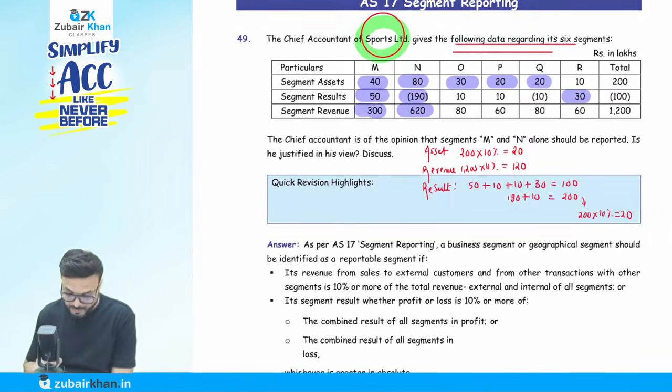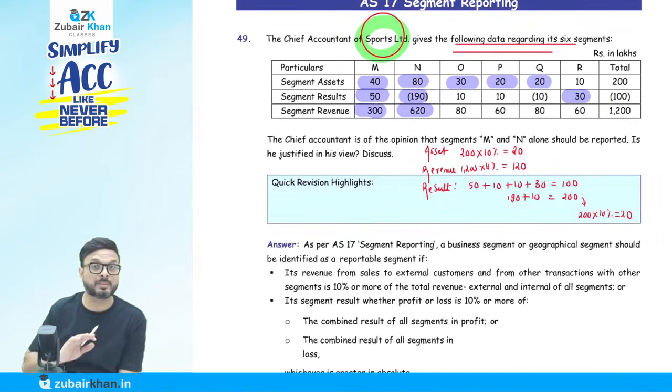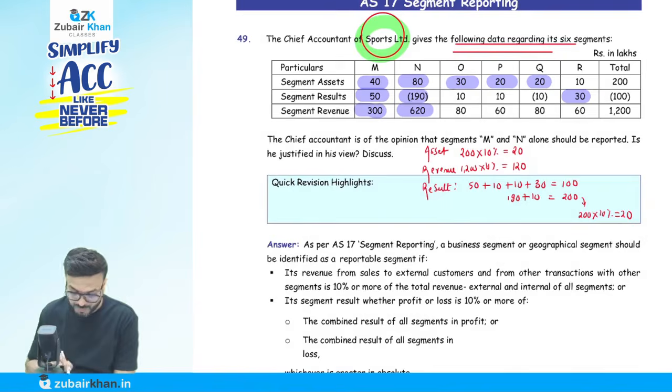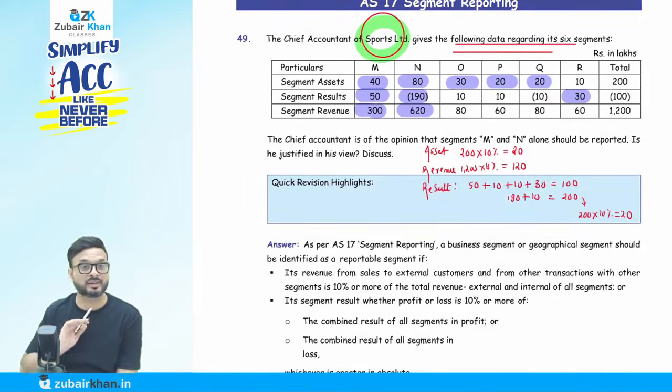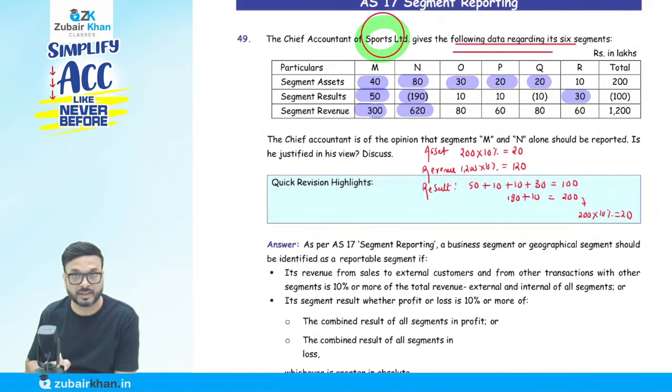Now revenue. Let's take revenue; I will come to result later on. Total revenue 1200 multiplied by 10% is 120. So if a segment has 120 or more, it is reportable. 300 is more than that, 620 is more than that, so M and N are reportable.